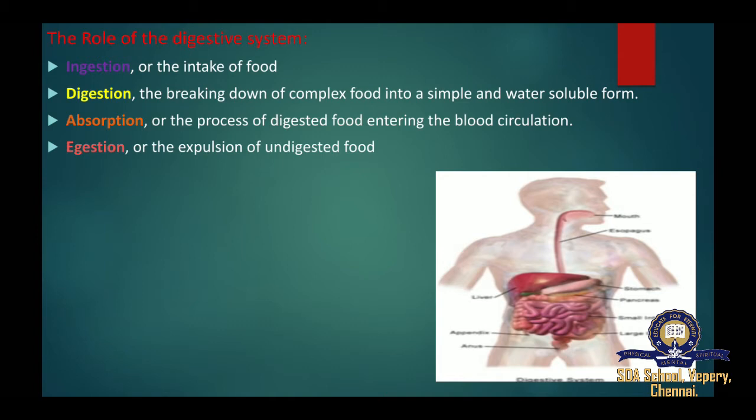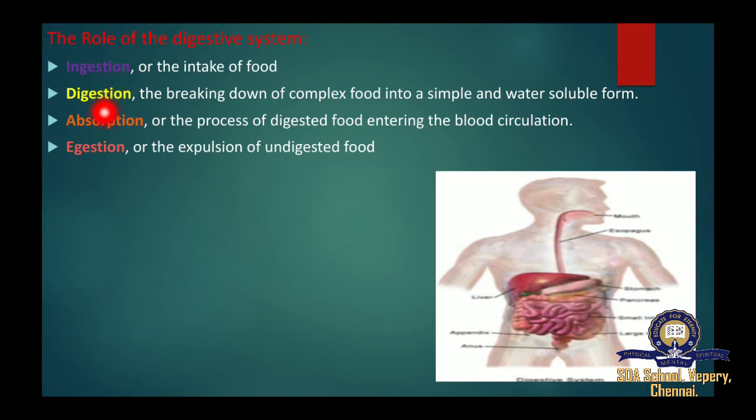The role of the digestive system. The digestive system is responsible for processing the food we eat. It does so in the following steps. The first one, ingestion or the intake of food.